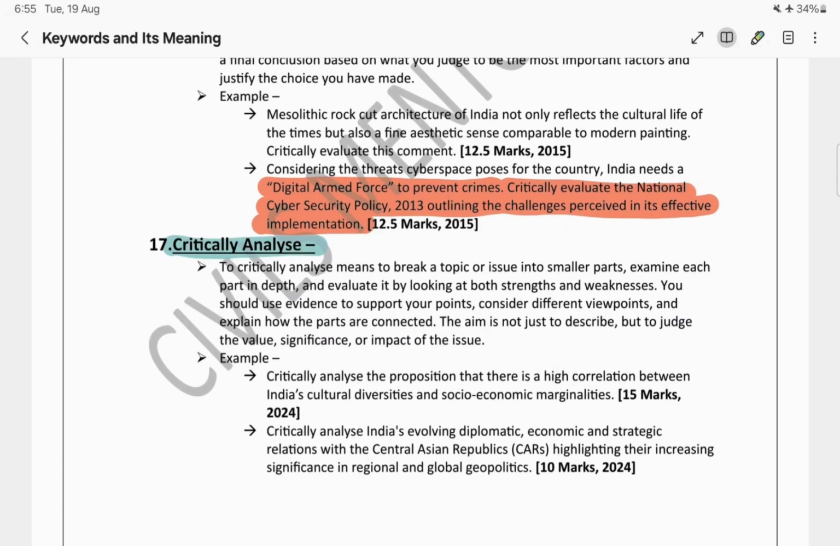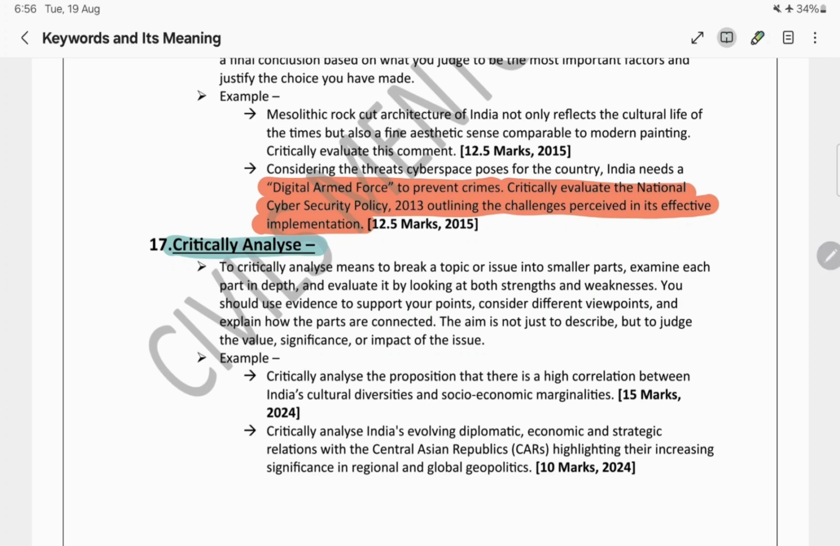First of all, it is assess. Assess is we are deep diving into the topic. Next comes critically evaluate. We are further deep diving into the topic. Finally comes critically analyze. That means we are digging it even deeper. That means we are breaking the topic into multiple parts, we are examining it, and then we are judging its value or impact. So as I mentioned, this is one of UPSC's favorite directives, because out of all these directives, the most questions came from this particular directive.